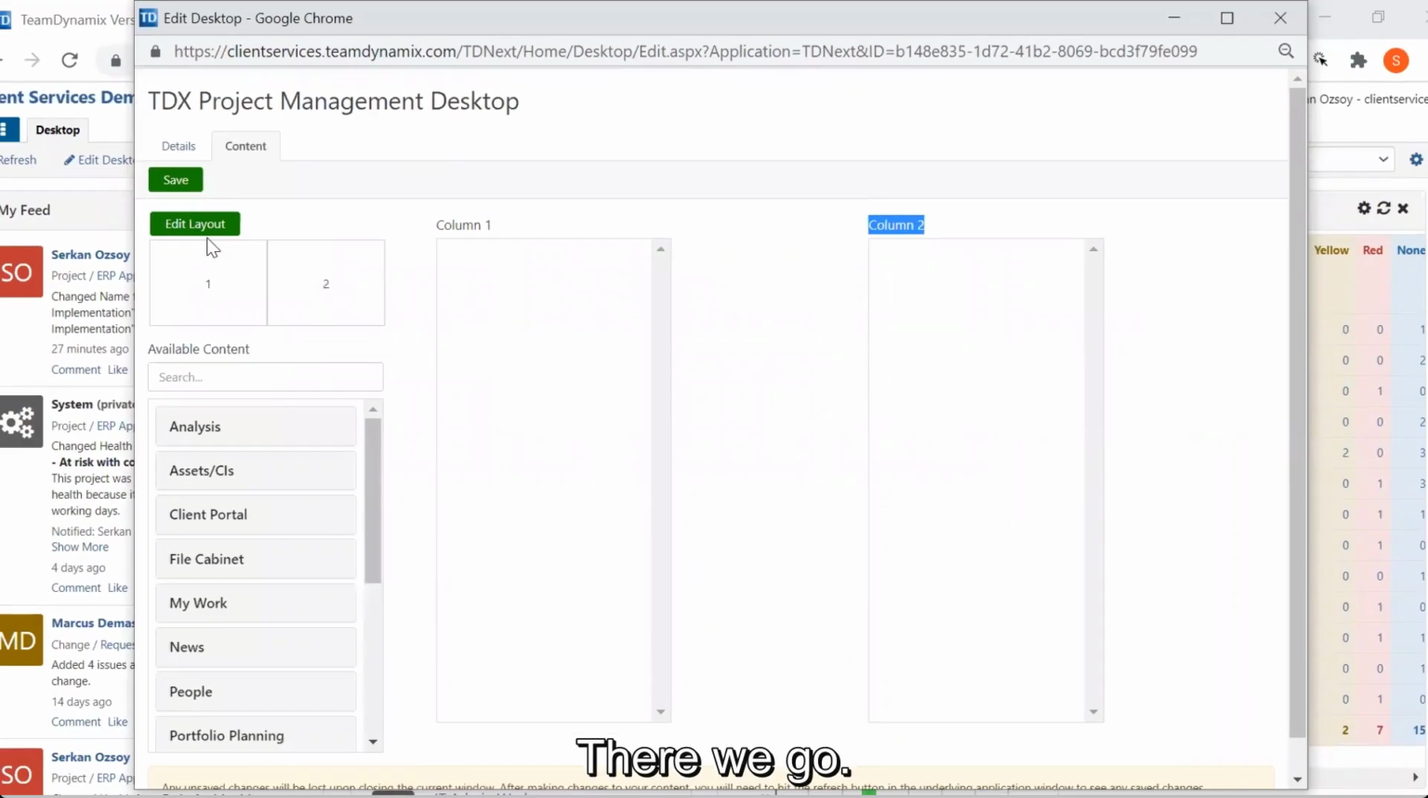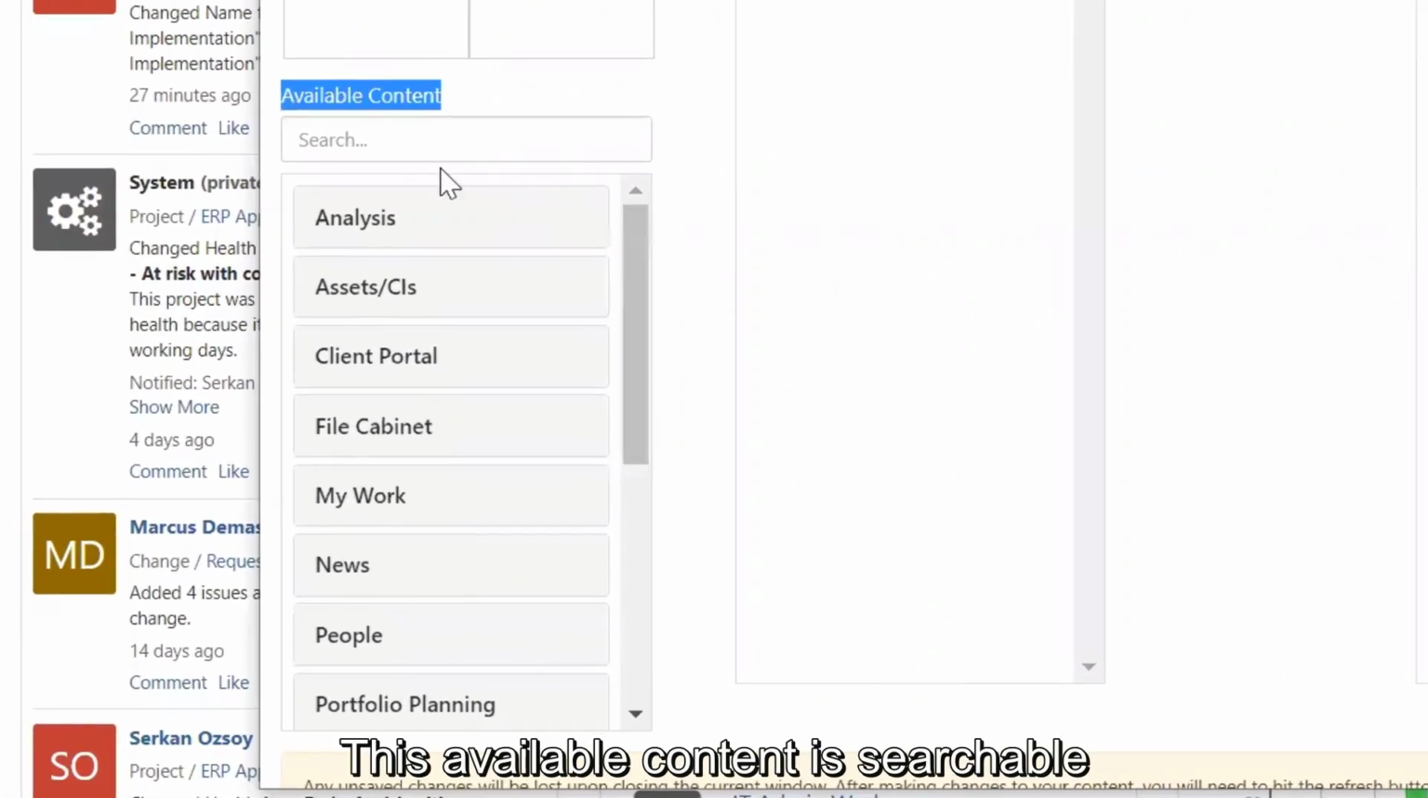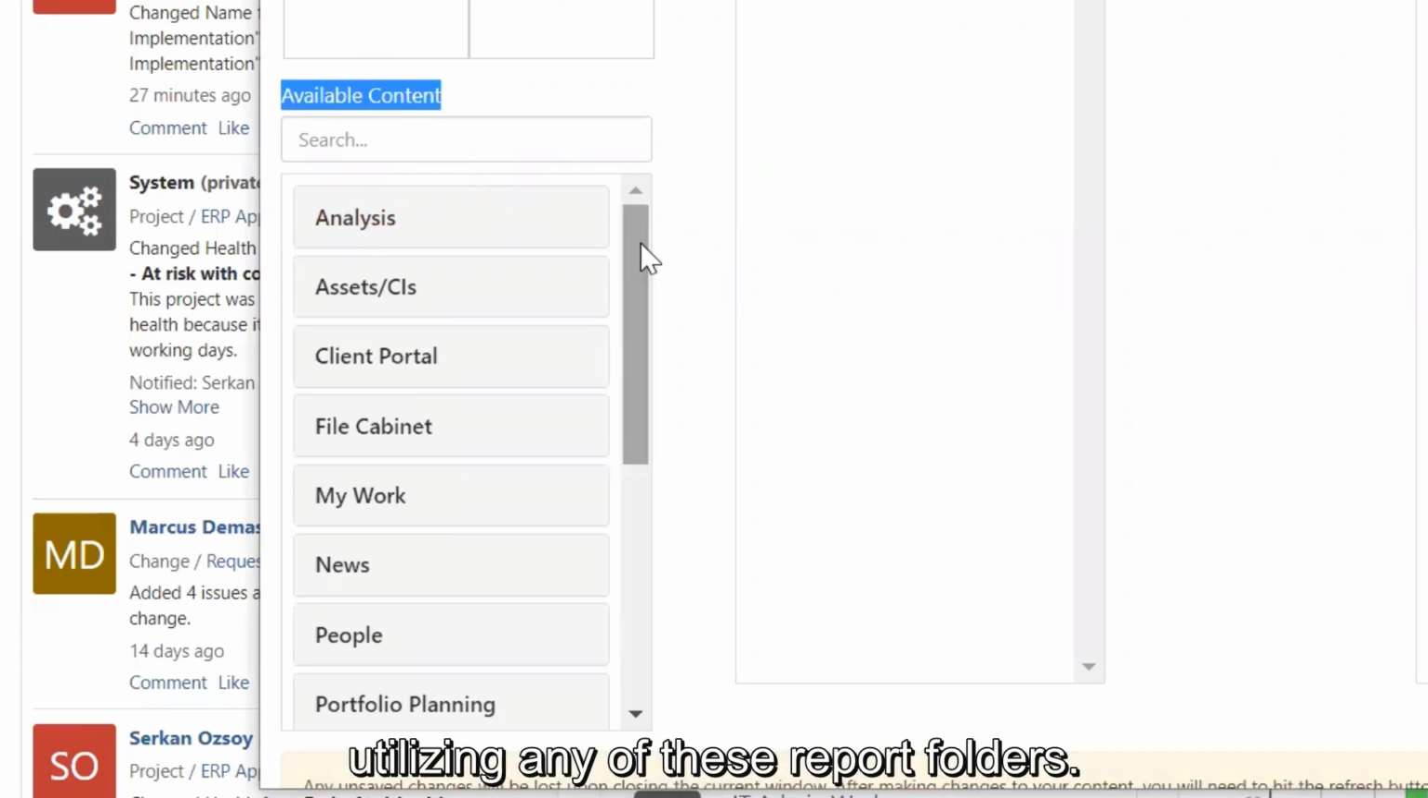There we go. On the left-hand side, you will then need to add available content. This available content is searchable and can be added by utilizing any of these report folders.